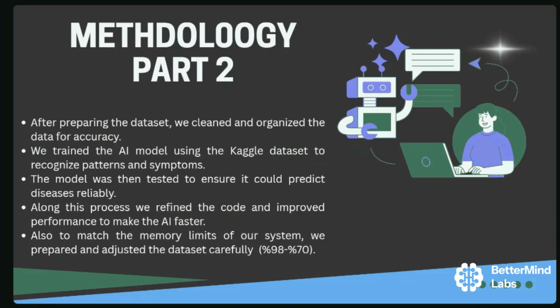So basically, our initial accuracy after training the model was 98%, but due to the dataset being very large and our systems not being so great, we had to shorten it down to 2,000 rows, which was a significant drop in the rows, which led to our accuracy being 70%. As this is a prototype, we're still working on that, and this prototype can definitely be improved by me and my team members, and we can definitely get the accuracy higher if we figure out how to match the memory limits of our system.